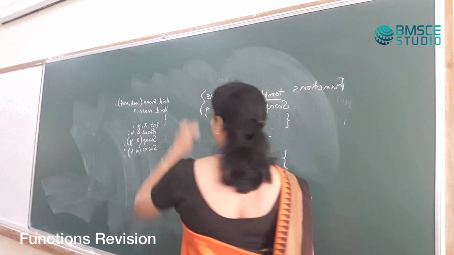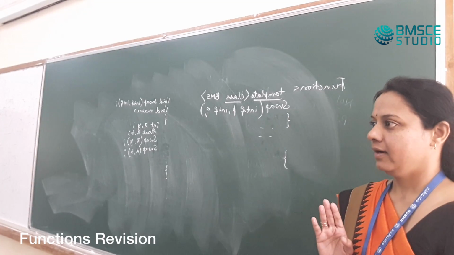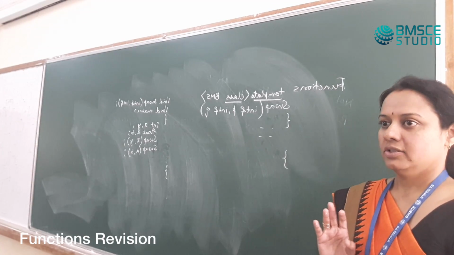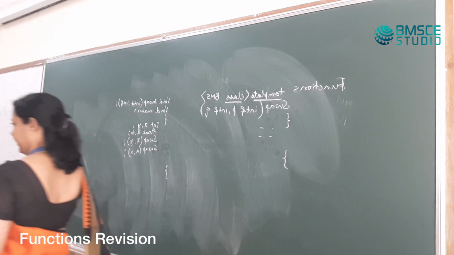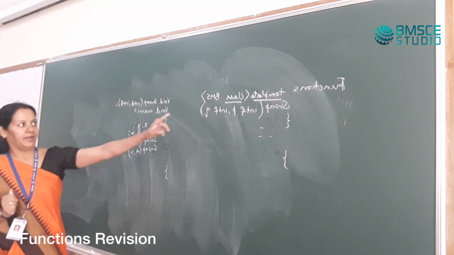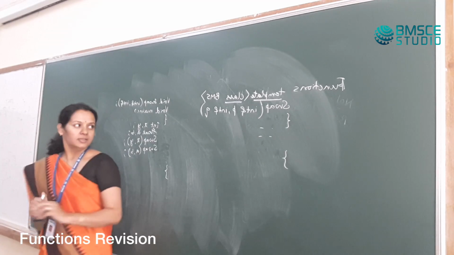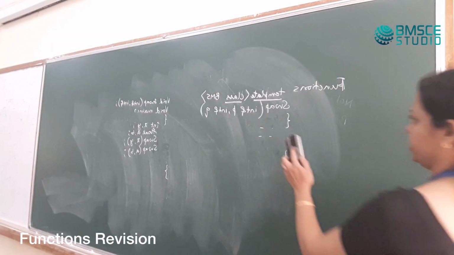So I want to call the template data type BMS. The data type is not defined as int or float or char or double or struct or whatever. I am generically calling it BMS. Then I will have to make changes in the function.